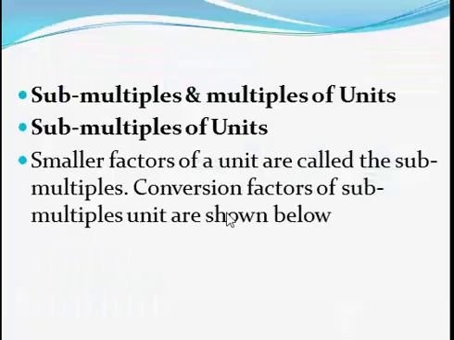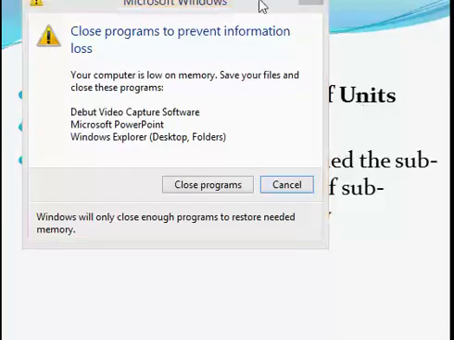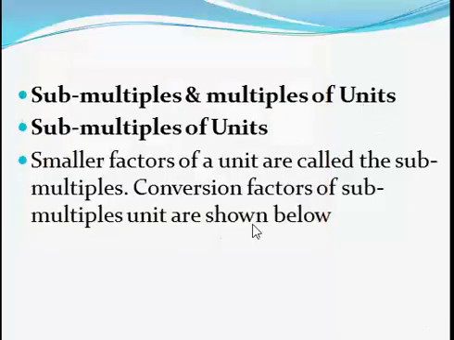So let's proceed. We'll now talk about submultiples and multiples of units. We've already talked about it: for SI unit, a particular unit is designated for a particular quantity.